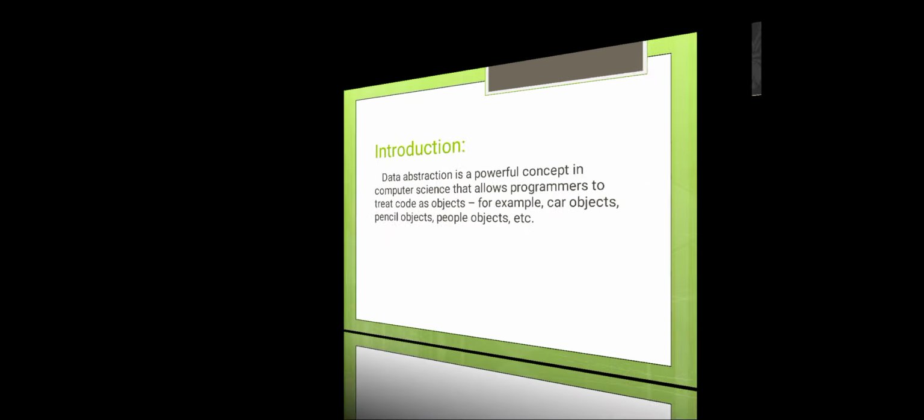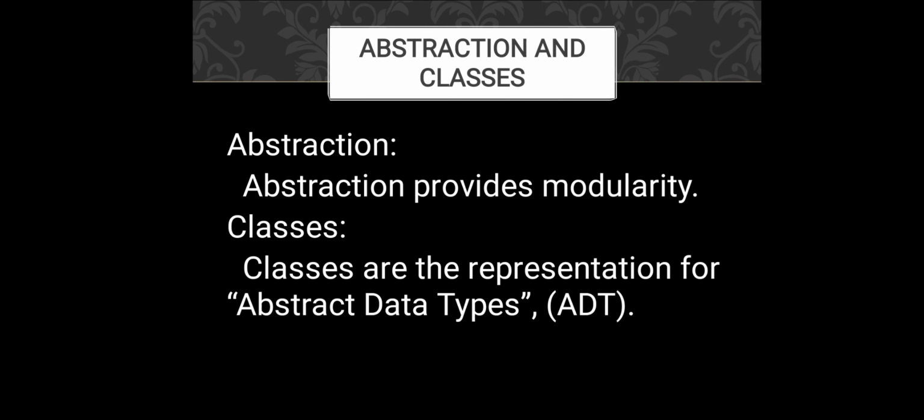The next one is abstraction and classes. Okay, now we can see what abstraction is and what classes are. Abstraction is nothing but modularity. It can make a simple change or several changes in the programming. Modularity means splitting a program into many modules. Okay, a program can be separated into many modules. This is the meaning of modularity. Abstraction provides modularity.